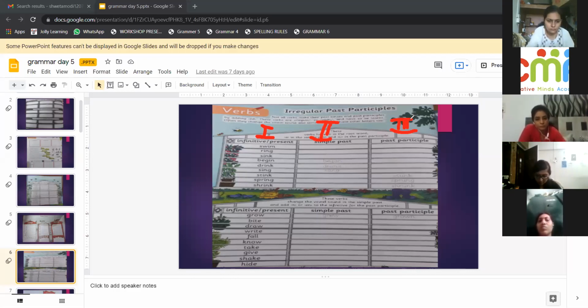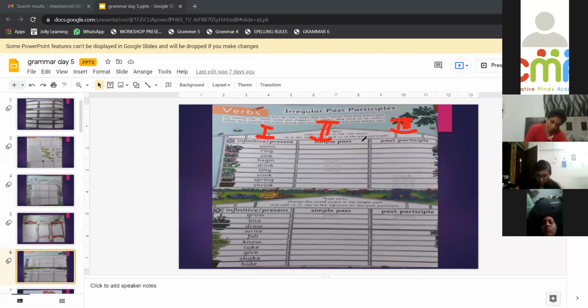Grow, grew, grown, bite, bit, bitten, draw, drew, drawn, write, wrote, written, fall, fell, fallen, know, knew, known, take, took, taken, give, gave, given, shake, shook, shaken, hide, hid, hidden. So past participle is the third form, and for simple past we use the second form.